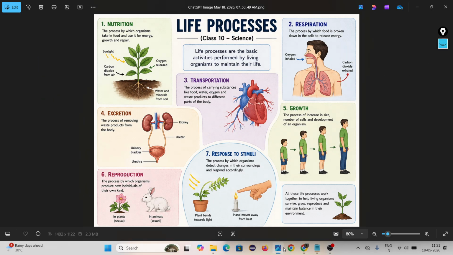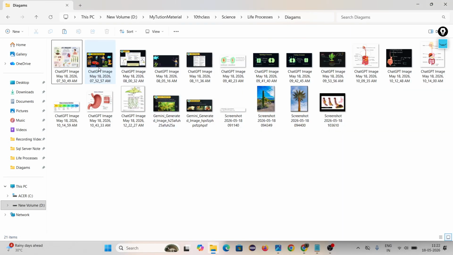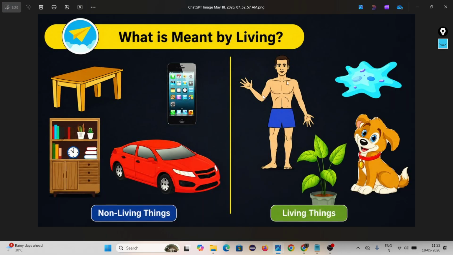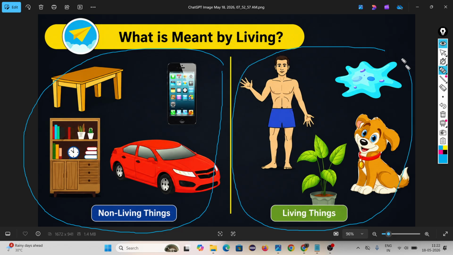Just a minute, I am showing you one image. Look, here are some diagrams. On one side, desk, bench, mobile, car, and table. On another side, human beings, this is amoeba, dog, and it is a plant. Look, on the left hand side, all these pictures are examples of non-living. On the right hand side, all these are examples of living things.